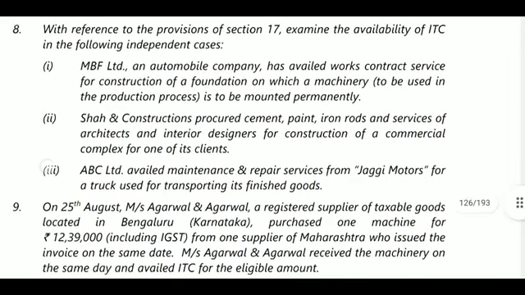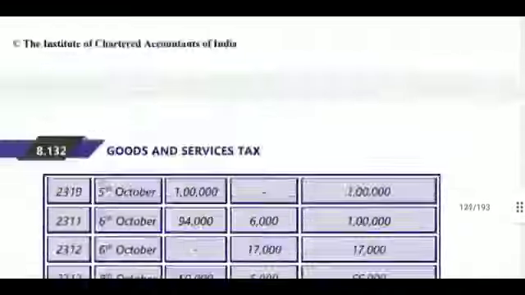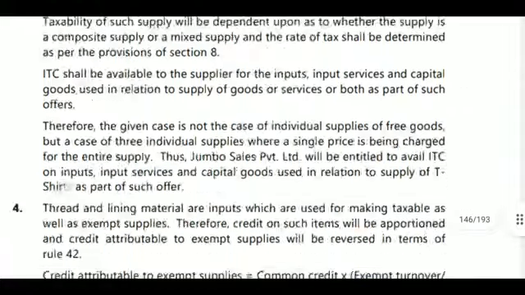Next, Shah Construction procured cement, paint, iron rods and services of architecture and interior design for construction of a commercial complex for one of its clients. One of its clients means it is for the furtherance of the course of business, so credit will be allowable. Next, ABC Limited availed maintenance and repair services for Jaggi Motors for a truck used for transporting its finished goods. So it is also allowable for ITC. Even though these 3 cases look like blocked credit, they will be allowed as credit, as per section 17.